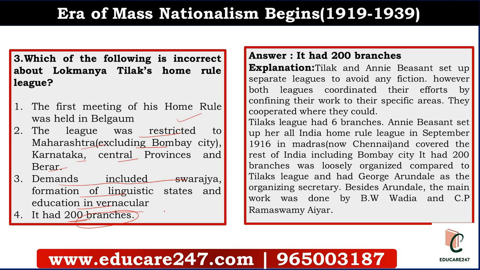So two leagues were set up. One was by Lokmanya Tilak, and the other one was by Annie Besant. It was known as the All India Home Rule League. Tilak's league, the first meeting was held in Belgaum, and it extended to Maharashtra, Karnataka, central provinces, whereas Annie Besant's league spread all over India. Demands of Tilak's league were Swarajya, formation of linguistic states, and Tilak's league had 6 branches. These 200 branches were associated with Annie Besant's league.